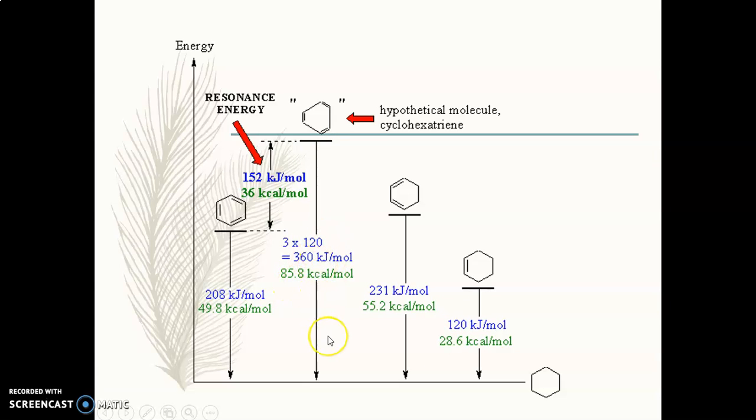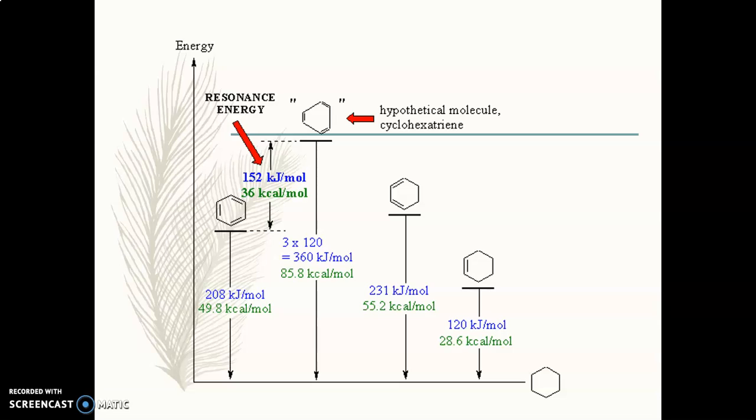85.8 kilocalorie per mole. But actually, when benzene undergoes the heat of combustion study, it evolves only 49.8 kilocalorie per mole, but we are expecting 85.8 kilocalorie per mole. So instead of that, we are getting 49.8 kilocalorie per mole. If we subtract this 49 from this, we get 36 kilocalorie per mole. This means benzene keeps 36 kilocalorie per mole of energy to itself. It does not evolve, and this is known as the extra stability of benzene.